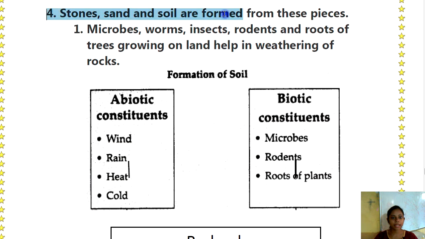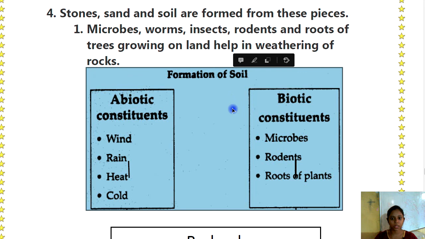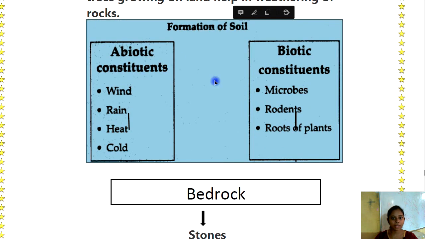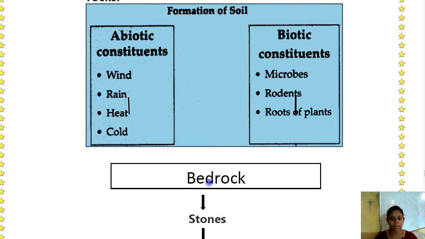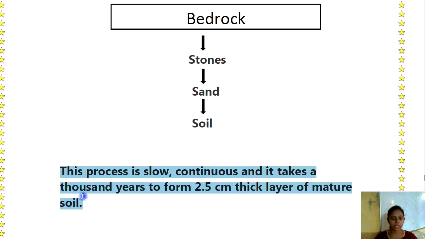Stones, sand and soil are formed from these pieces. First, microbes, worms, insects, rodents and roots of trees growing on the land help in weathering of rocks. Then there is a formation of soil. You can see there are abiotic components and biotic components. In abiotic constituents, there are wind, rain, heat and cold, and in biotic constituents there are microbes, rodents, roots and plants, then bedrock, then stones, sand and then soil. This process is slow and continuous, and it takes thousands of years to form a 2.5 cm thick layer of mature soil.